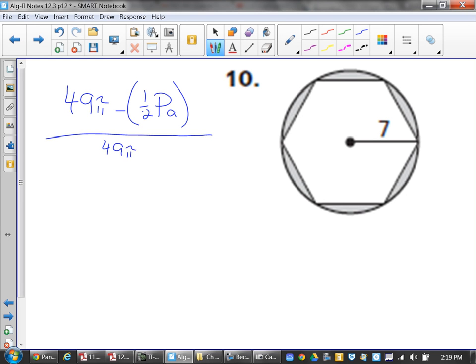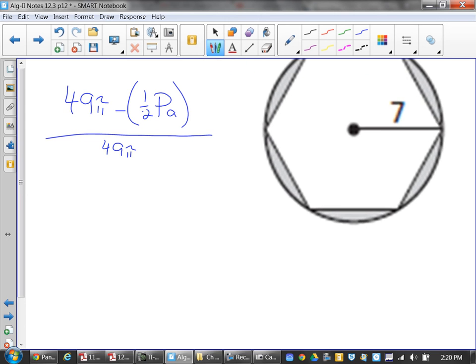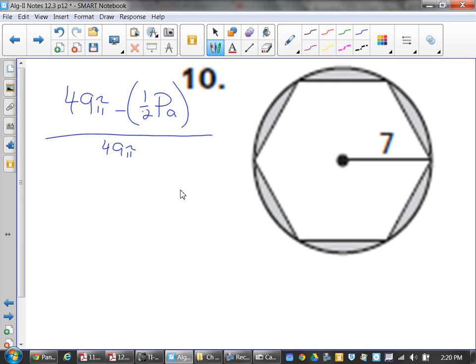Now we just have to worry about figuring out the apothem and the perimeter. When you're working with a hexagon, one thing happens that only happens with a hexagon. The sides are all the same, the angles are all the same. Remember what each angle measured? It was n minus 2 times 180 over n, 120.